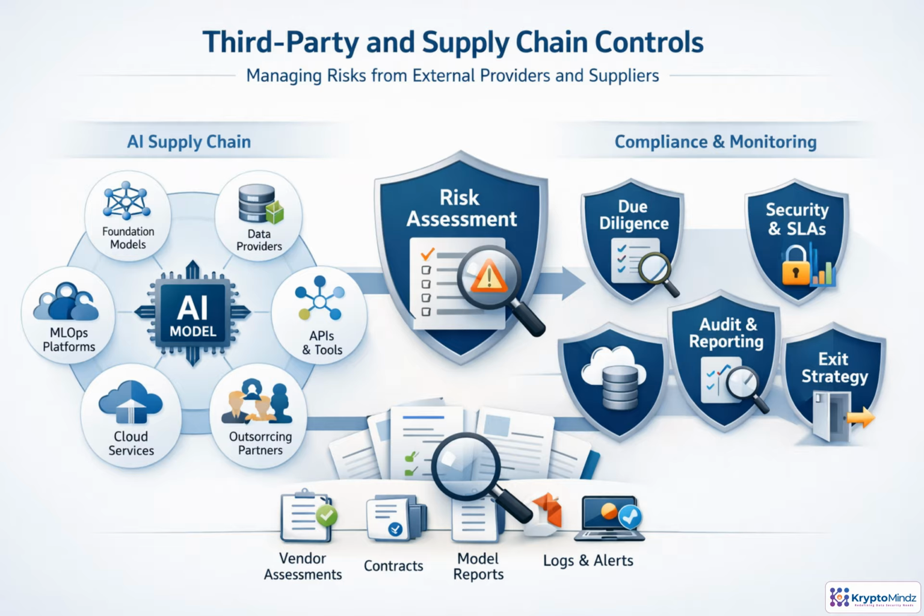Controls begin with due diligence, then become contractual obligations, security requirements, service levels, incident notification, audit rights, and change management. Architects should document who owns each risk, which controls remain internal, and where supplier assurance is required. Evidence may come from assessments, model reports, security attestations, metrics, logs, and alerts. Every critical dependency also needs an exit strategy.